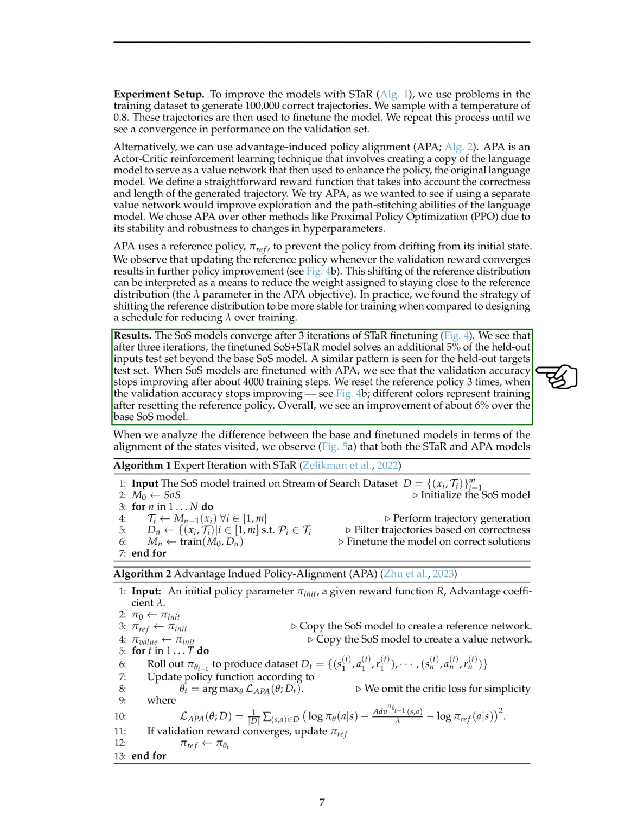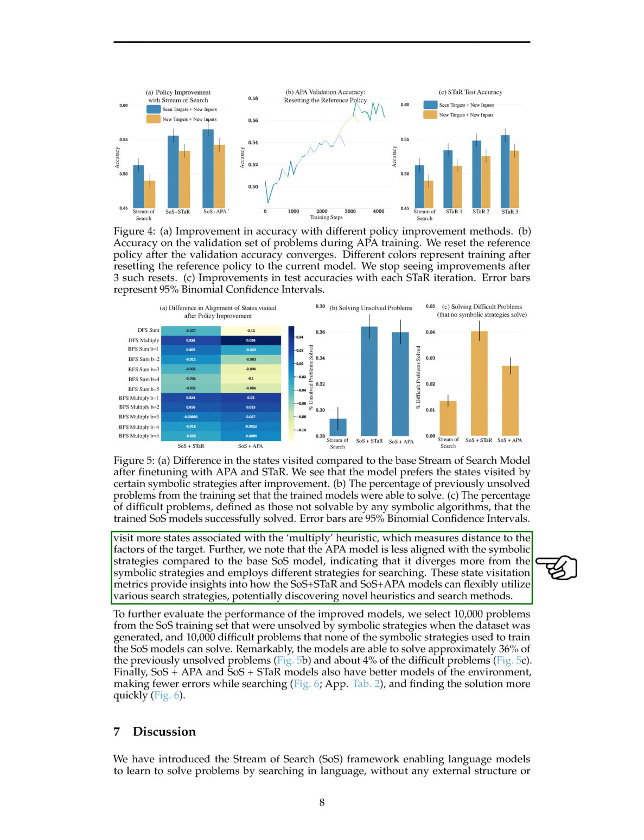Furthermore, the SoS models, enhanced with STAR and APA, demonstrate better error handling and faster solution finding compared to the base model. These improvements suggest that the models can effectively utilize various search strategies, potentially discovering new heuristics and search methods.